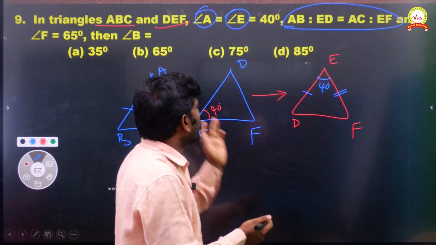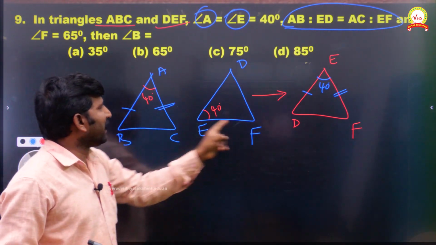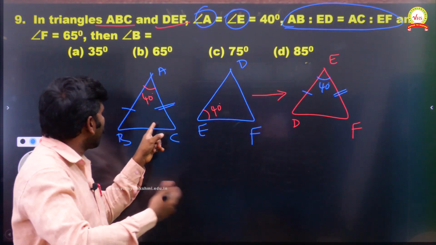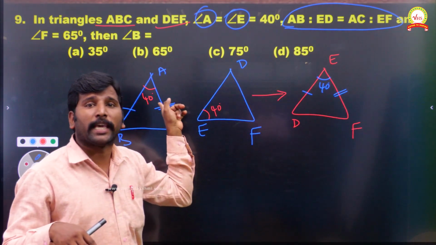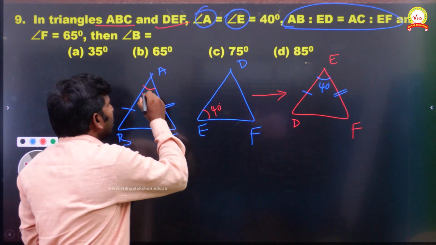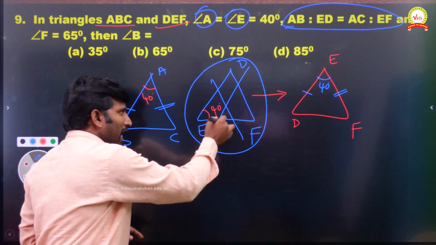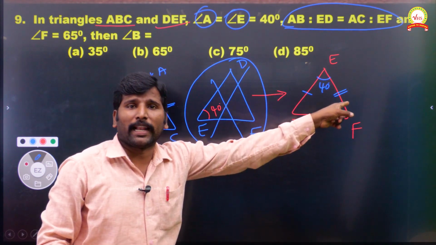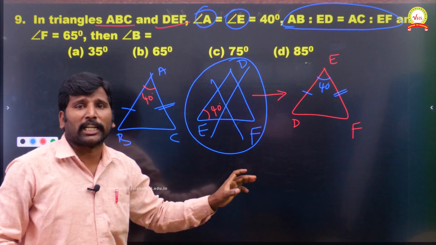Right, fine. So both are equal, and the middle angle is equal. So AB divided by ED is equal to AC divided by EF, and the middle angle 40 is the same. So definitely these two triangles, you forget the old one, because we have written this triangle only like this. If you take the old diagram, it's never satisfied, it's not similar.